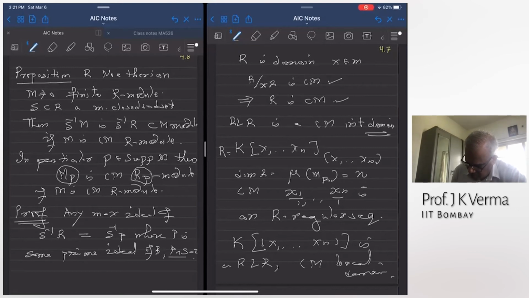So we need to show that S inverse M localized at S inverse P is a Cohen-Macaulay module over S inverse R localized at S inverse P.